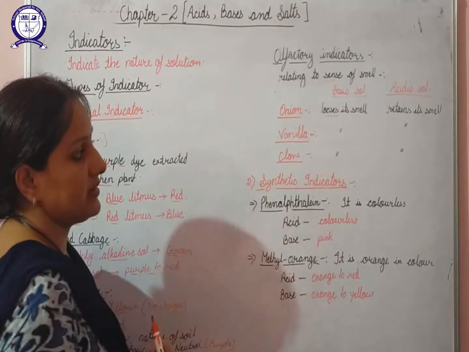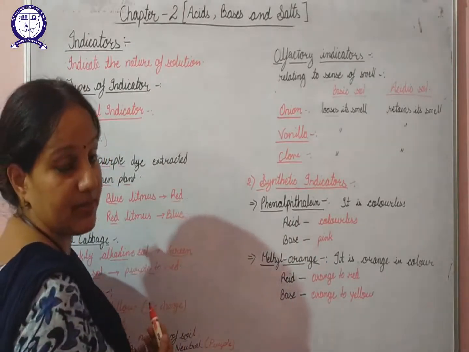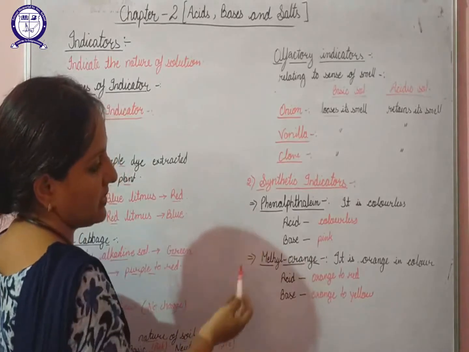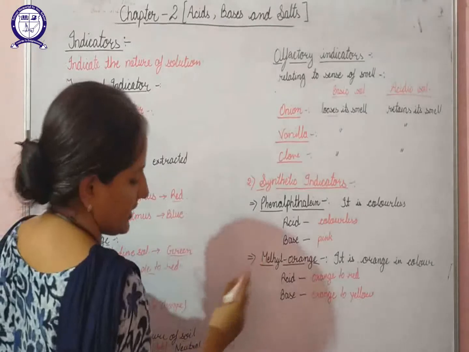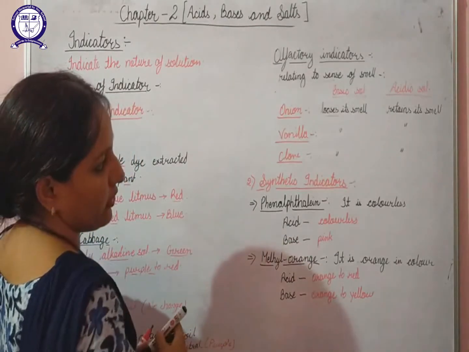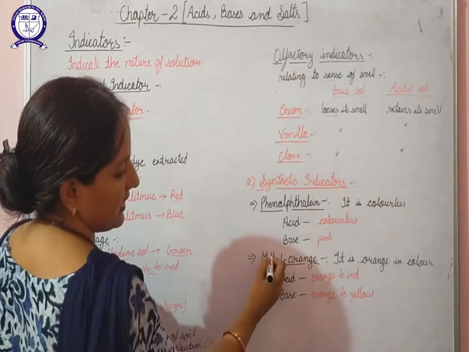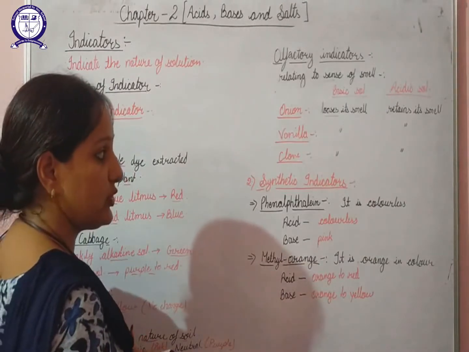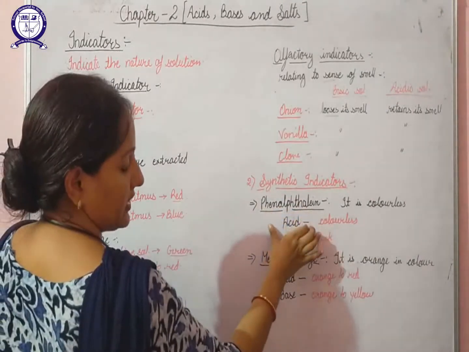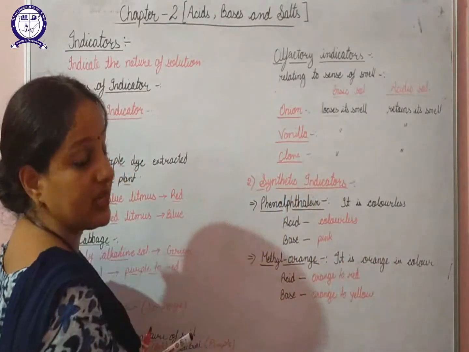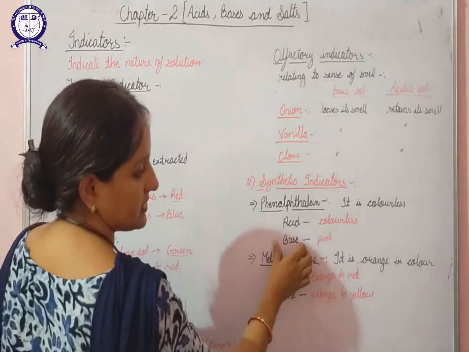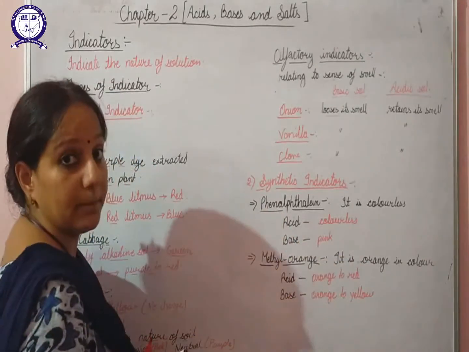Next is about the synthetic indicators, that is, the man-made indicators. Two common examples are phenolphthalein and methyl orange. Phenolphthalein is basically colorless. When you put phenolphthalein in an acidic solution, it will not change its color, it will remain colorless. But in case of a basic solution, its color changes to pink.